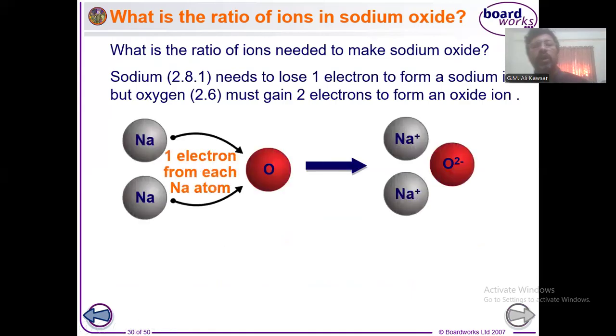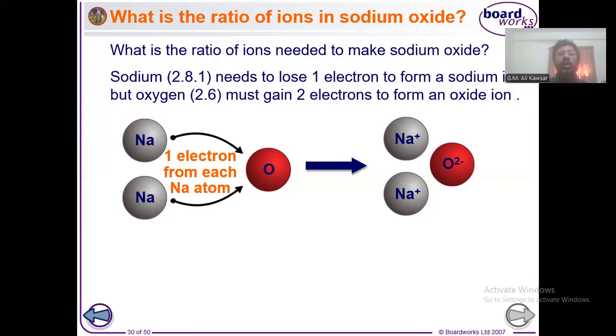You can see here a bit different types of formula. Whenever sodium forms a bond with oxygen, sodium, being an element of group 1, will lose one electron. Each sodium will lose one electron. On the other hand, oxygen is a group 6 element, so it is two electrons short. So it should have the tendency of gaining two electrons.